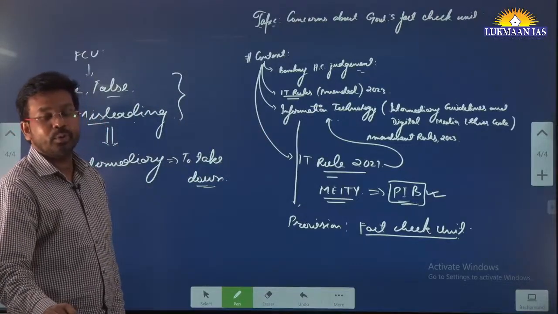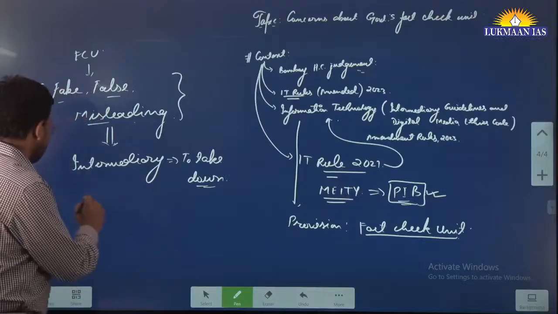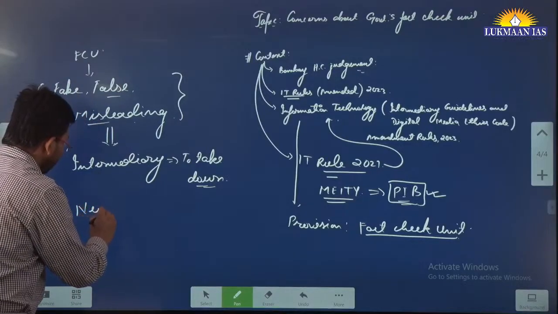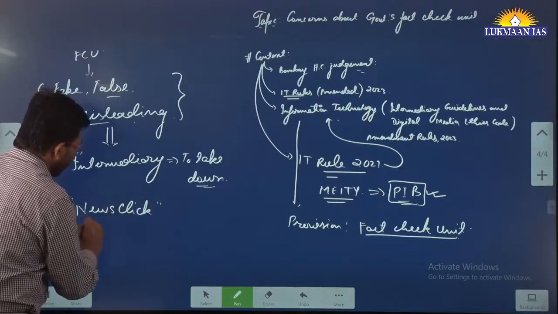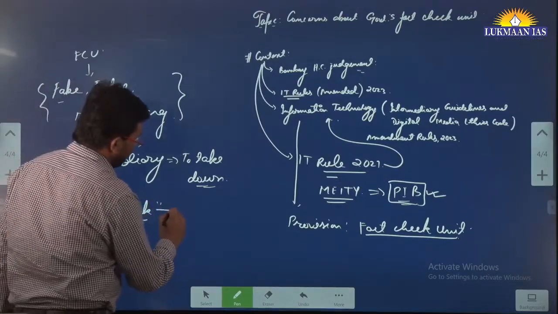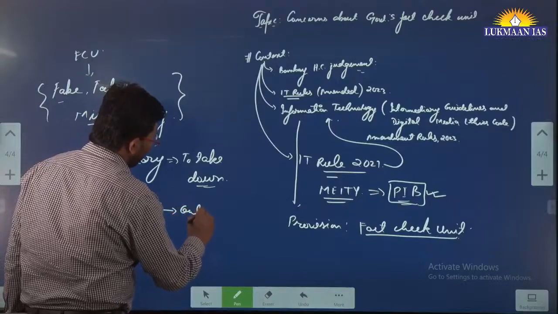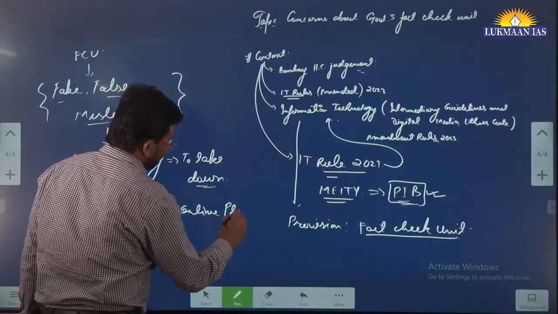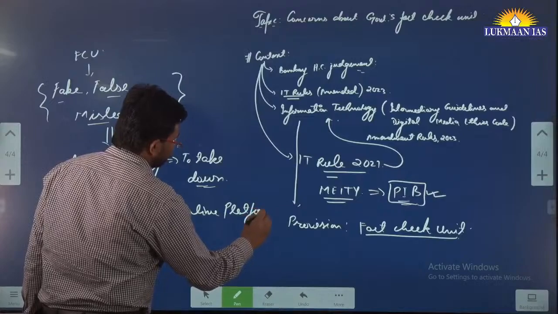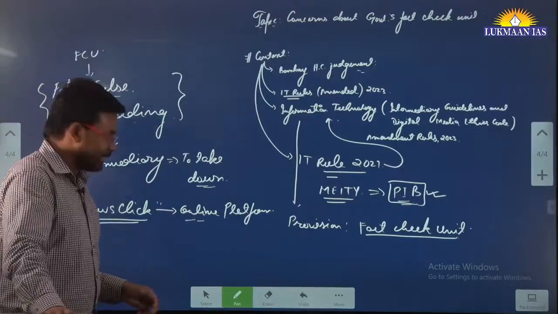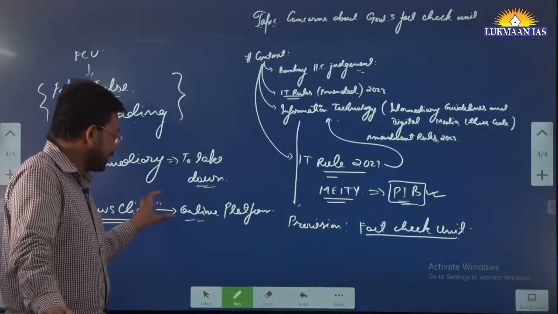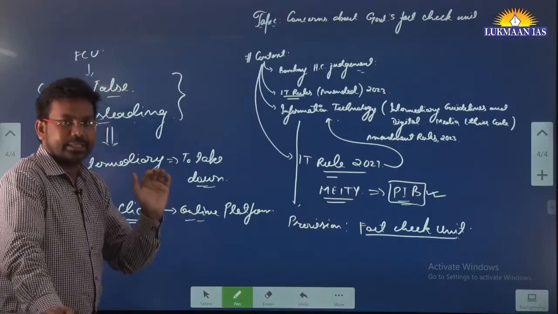But if we talk about the new things now happening, there was an agency known as NewsClick, an online platform for news. The Government of India sent the ED and many state machineries, and they arrested the people there.